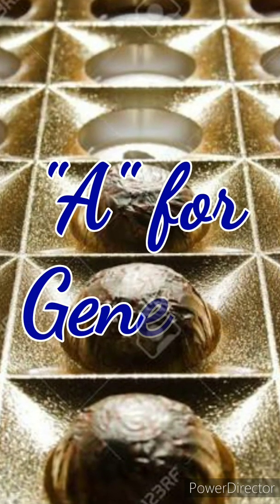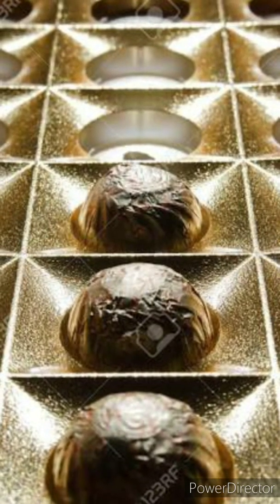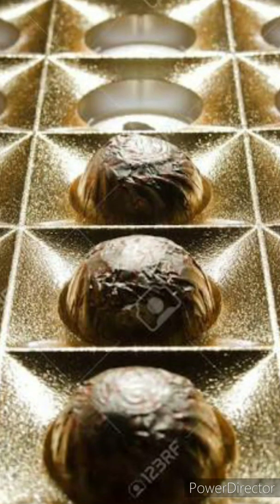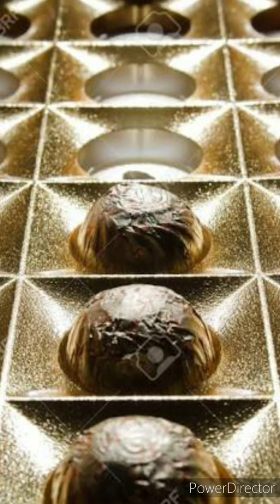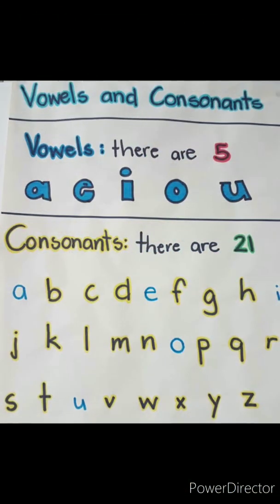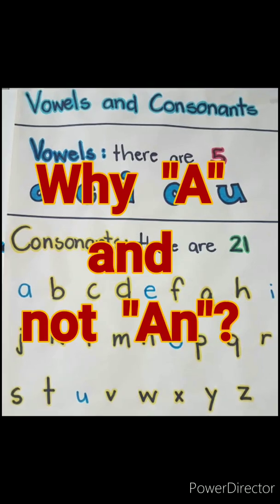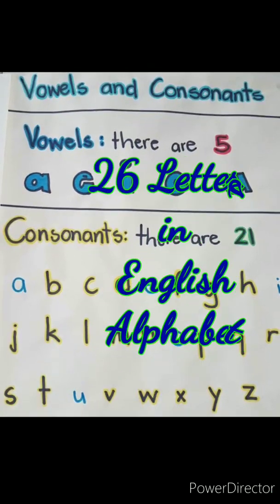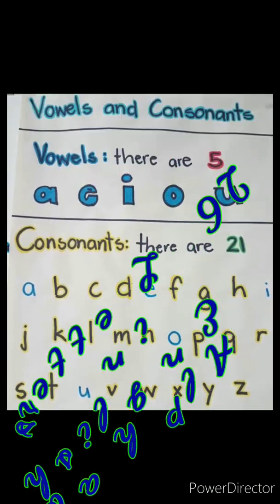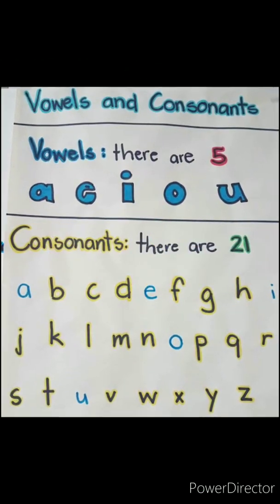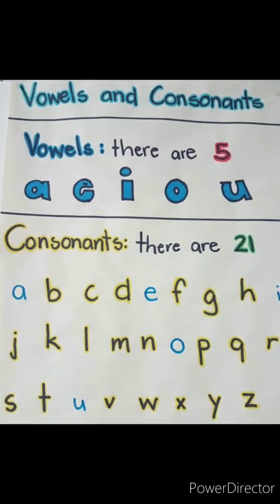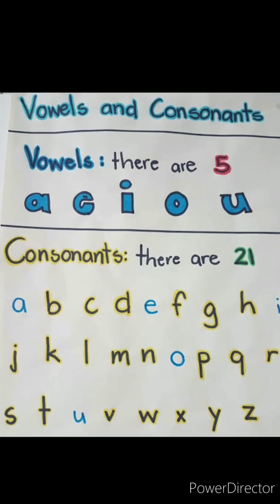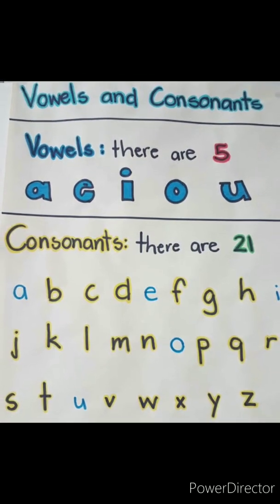So you can notice that we are using the for pointing out a specific chocolate and a for a chocolate in general. So you can also notice that we are using a and not an when we are talking about a general chocolate. So let's see why we are using a and not an. Now we know that there are 26 letters in English alphabets, right? Out of which 5 are vowels and 21 are consonants. So the vowels are A, E, I, O, U, and the remaining 21 letters are consonants, right?